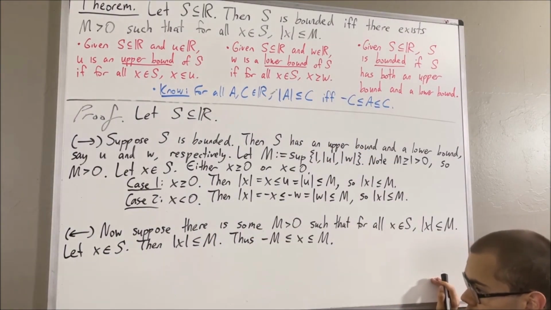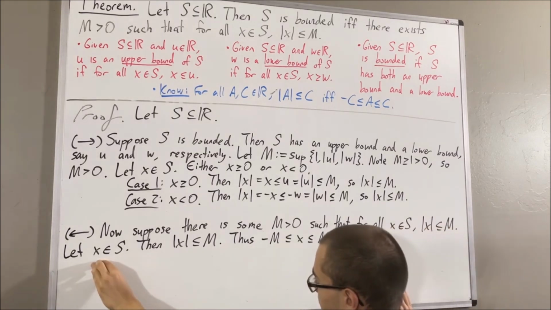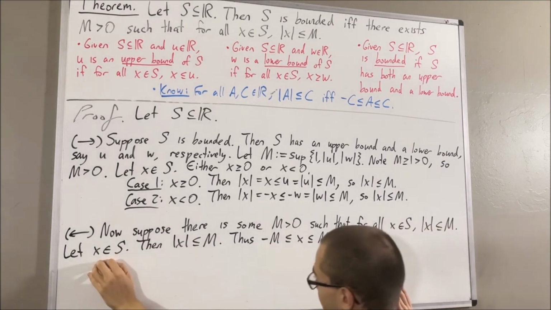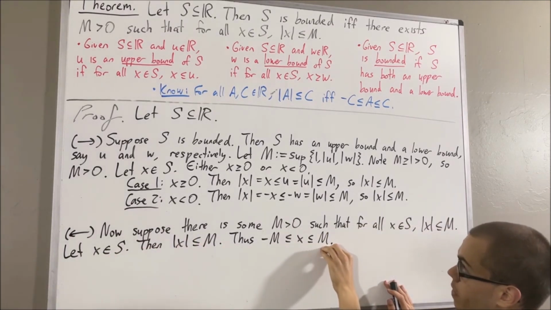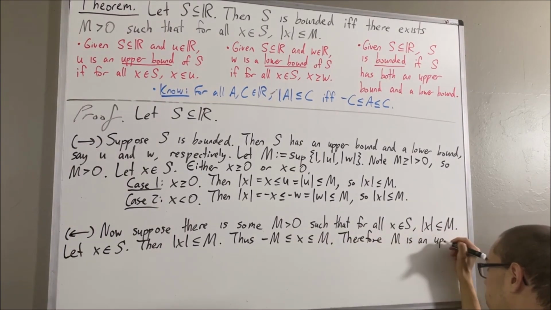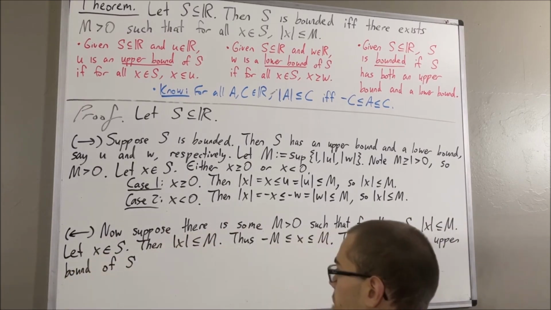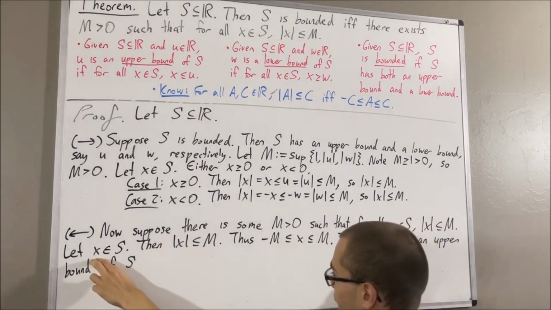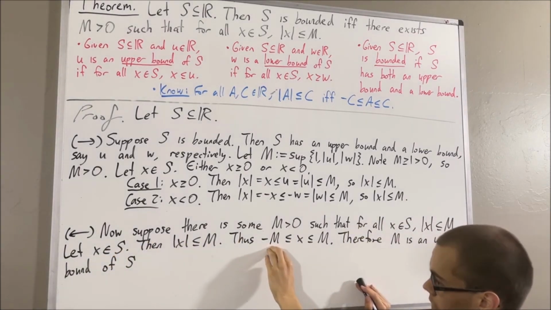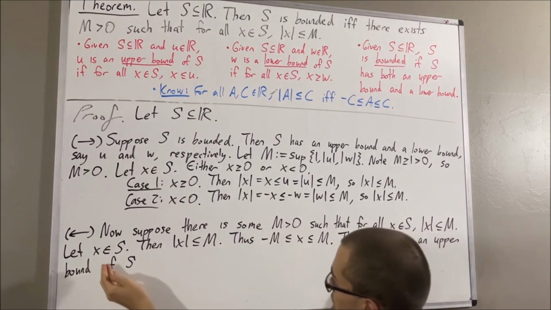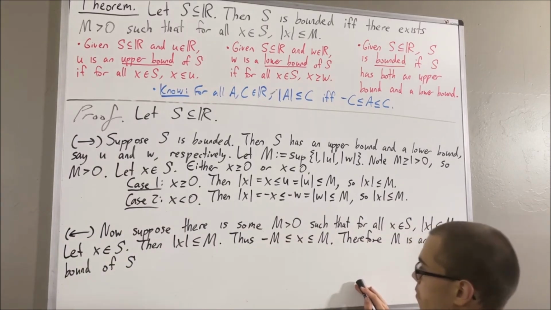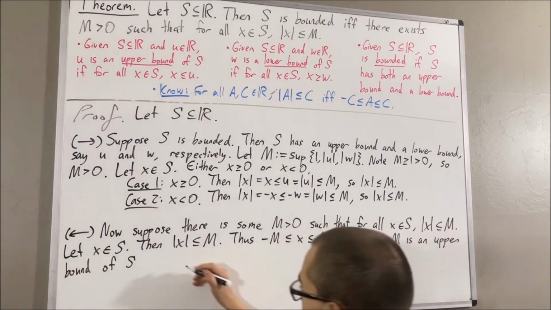So now, let's put this together. We started with an arbitrary element x in s, and showed that x is less than or equal to m. Therefore, for all x in s, x is less than or equal to m. And that's precisely what it means for m to be an upper bound of s. And similarly, we started with an arbitrary element x in s, and showed that x is greater than or equal to the negative of m. Since x was arbitrary, this means that for all x in s, x is greater than or equal to negative m. And that is precisely what it means for the negative of m to be a lower bound of s.